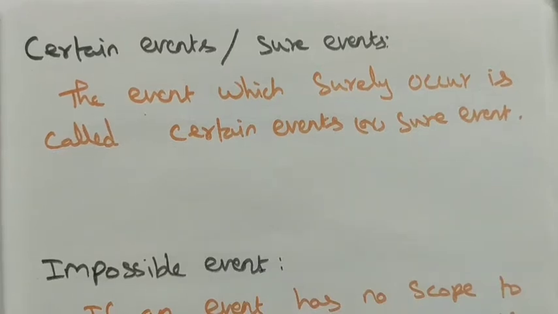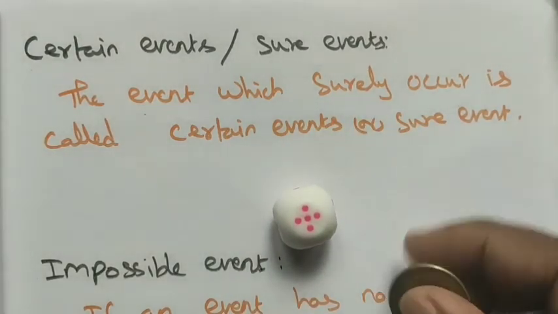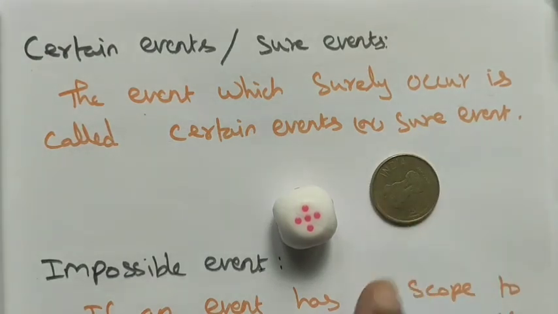Stars at night is a sure event. Surely it appears. So this type of event is called a sure event. Now I'll come to our basic examples of coin and dice. If I flip the coin, surely we get one event, a head or tail. Surely we get one of the outcomes, either head or tail.